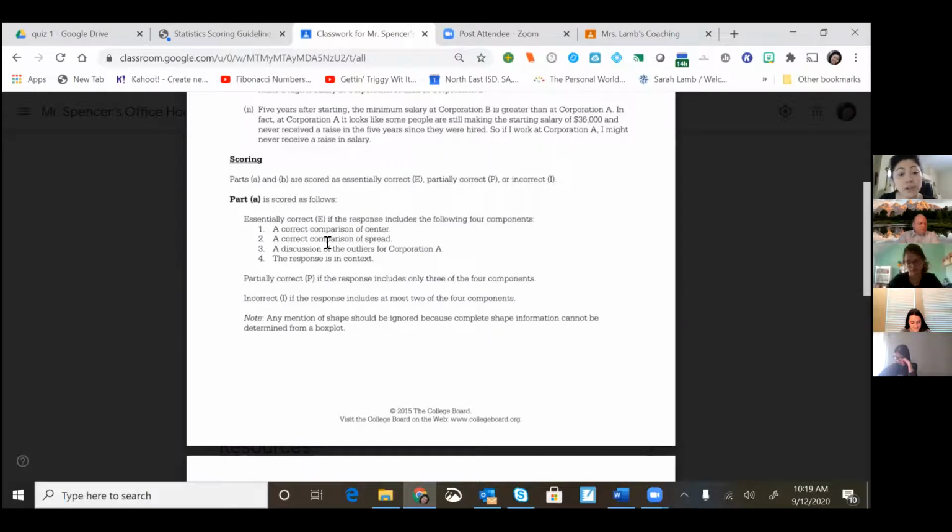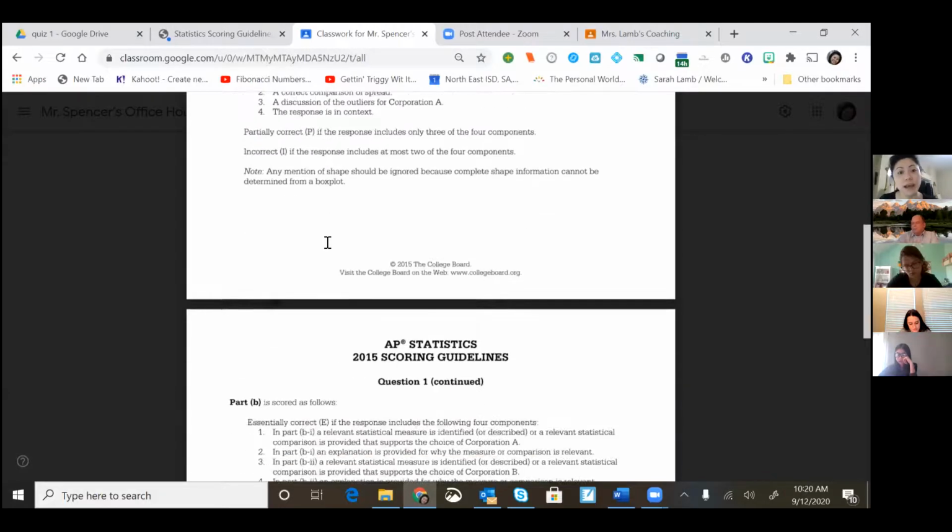You would get a partially correct if you only addressed 3 of the 4 things. And if you only address 2, even though you did 2, it's still graded incorrect. So it's super important that you guys are using the acronym that Mr. Spencer and I gave you for CUS and BS, because we're trying to get to the max points. This can vary a little bit from year to year, but usually if you only address 2, that is still incorrect completely. You wouldn't be awarded any points on an actual exam for only doing 2 of the 4 CUS part of the acronym.